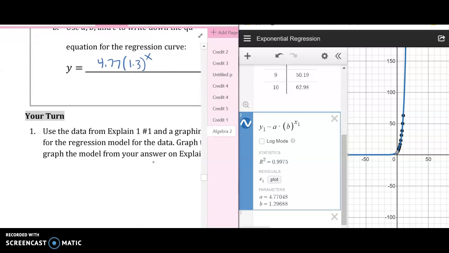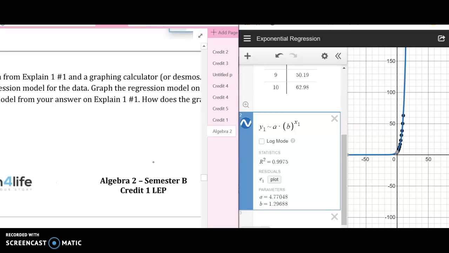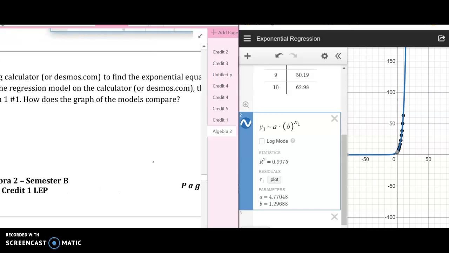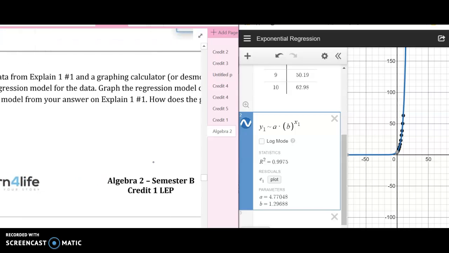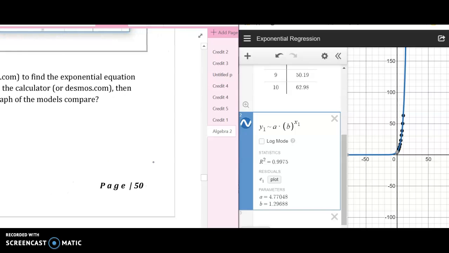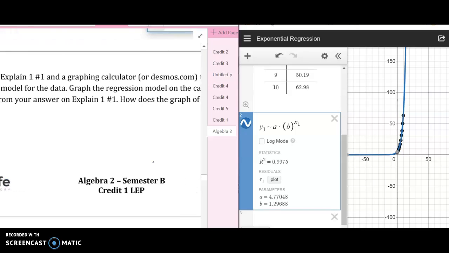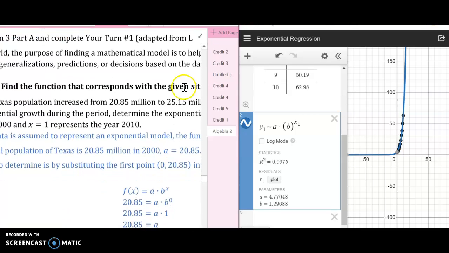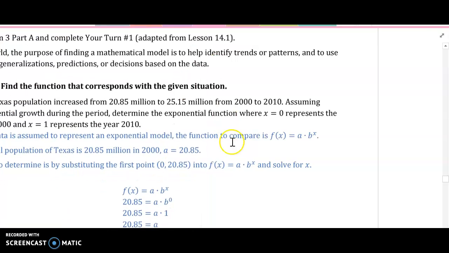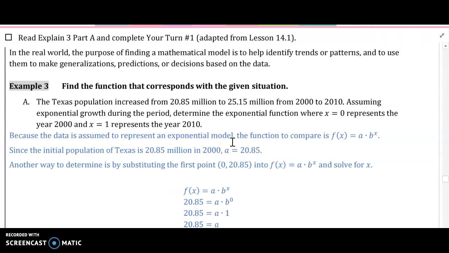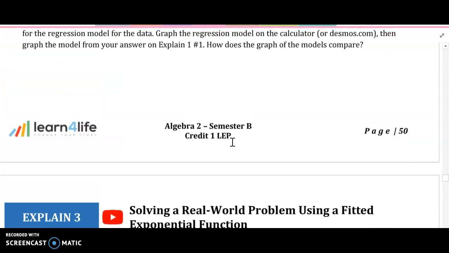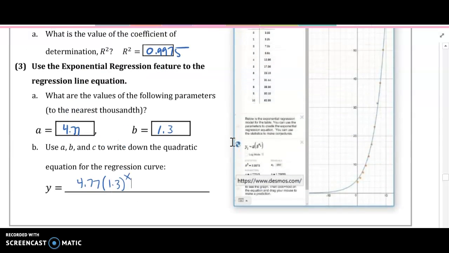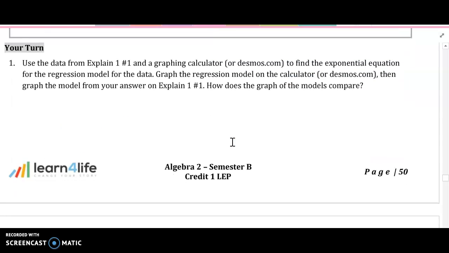Okay. So another one, use the data from the first thing to find the exponential equation for the regression model for the data, graph the regression model on a calculator, and then graph your model from explain 1. How does the graph models compare? I'd say that's done.